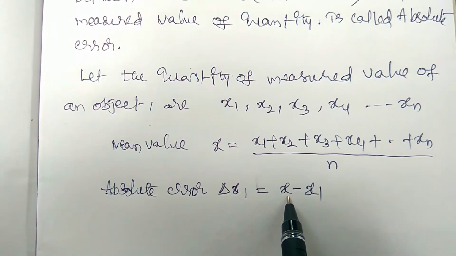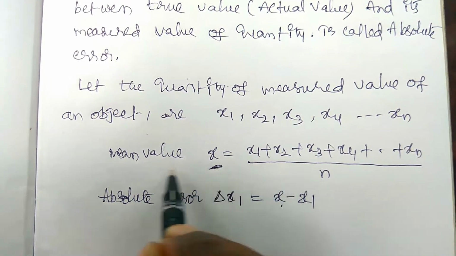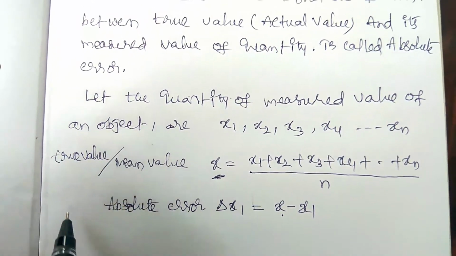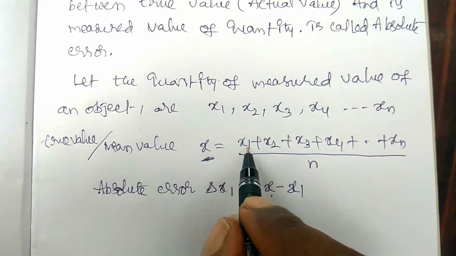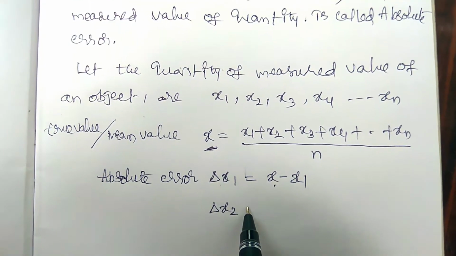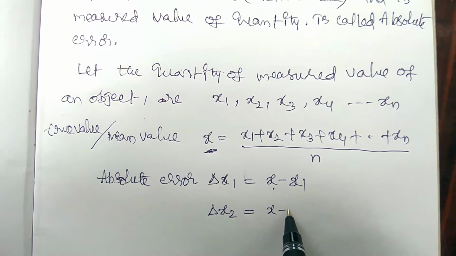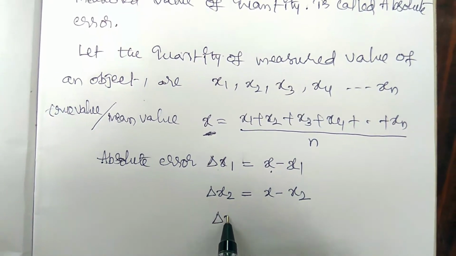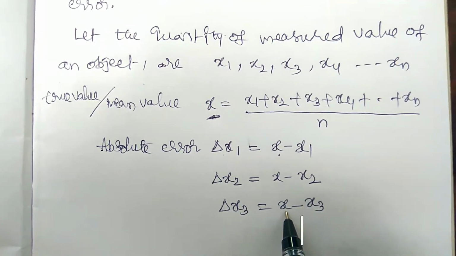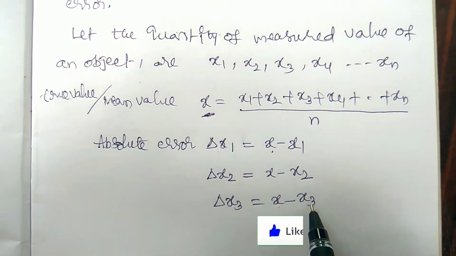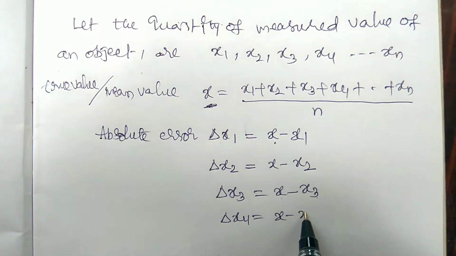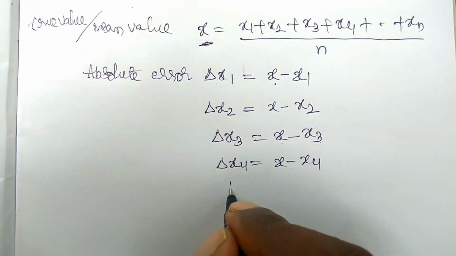What is the true value here? This is the x. The mean value is nothing but the true value. So here you can write that true value. This is also the true value. So true value minus measured value, that is the absolute error. And the absolute error of the second measurement, that is delta x2, is equal to x minus x2 here, and delta x3 is equal to x minus x3, actual value minus measured value, original value minus measured value. Okay, and delta x4 is equal to x minus x4, and so on.